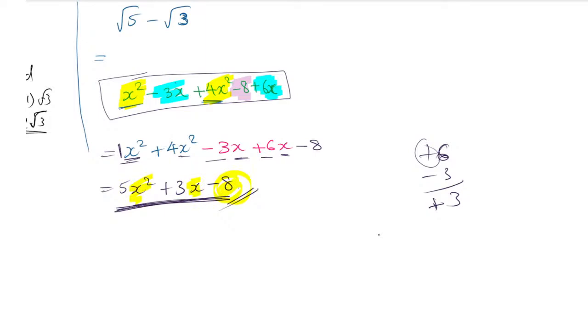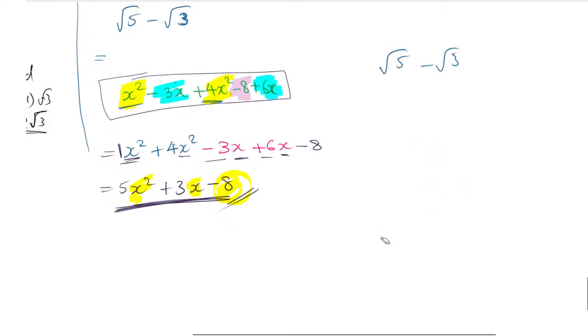Clear? So therefore I am saying, if you have minus root 5 minus root 3, here the root is acting as a variable. Here we have root 5 and here root 3. Both of them are different, not the same. Remember, root 5 and root 3 are not the same. So I can't subtract them. It will remain as it is.